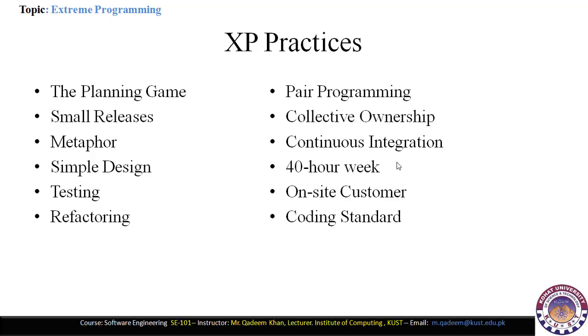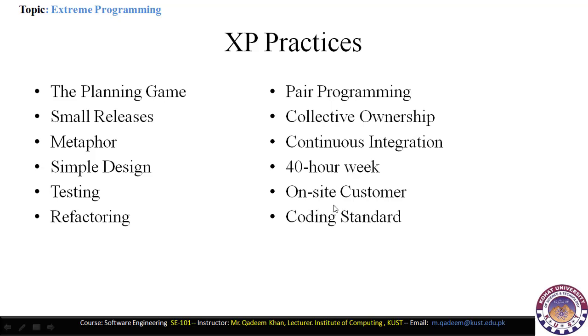If we want to have 40-hour weeks, in one week we get the maximum working hours, then XP is the best here. 40-hour weeks means 40 hours of time required for development. So by this, efficient development is performed. On-site customer.